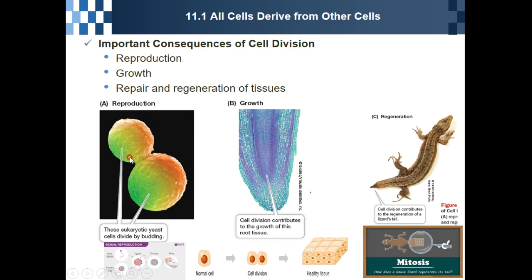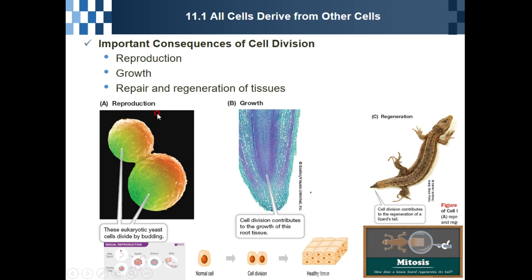One cell becomes two cells, becomes four cells, becomes 8 cells, like this. This is the important consequence of cell division. First of all, there is reproduction. This is eukaryotic yeast cells dividing by budding, or there is sexual reproduction, which comes from the sperm and egg. After they are fertilized, they will become babies like this.